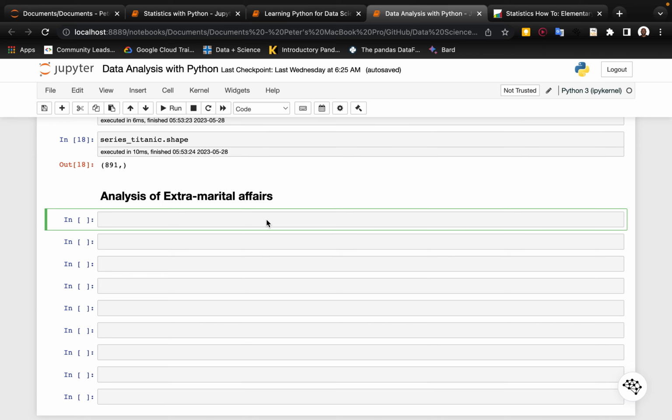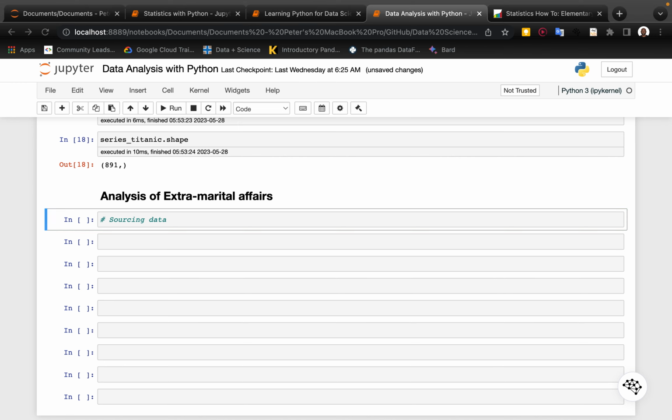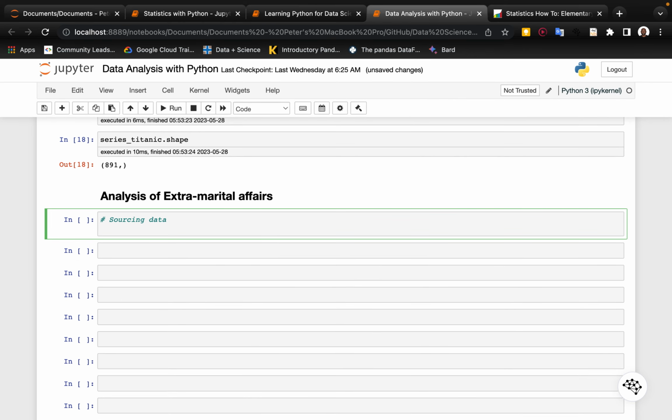So what am I going to do? The first thing I'm going to do is look at how we source the data, because remember, data sourcing is a thing. The data was sourced from a site with a lot of data sets. Here is the link to where we sourced the data. I'll drop it in the description, and I'm going to put it out here so we can see it.